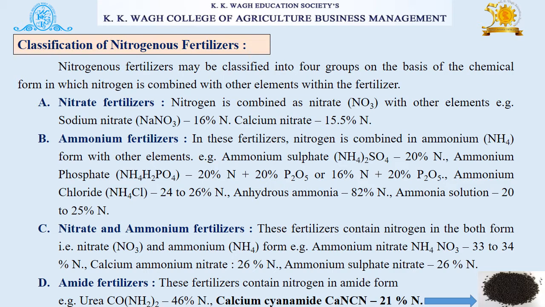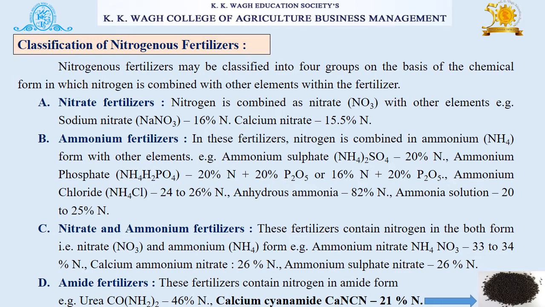The third group of nitrogenous fertilizers is nitrate and ammonium fertilizers. These fertilizers contain nitrogen in both forms, nitrate and ammonium. Examples are ammonium nitrate having 33 to 34% nitrogen. Next is calcium ammonium nitrate having 26% nitrogen. The third example is ammonium sulfate nitrate having 26% nitrogen.